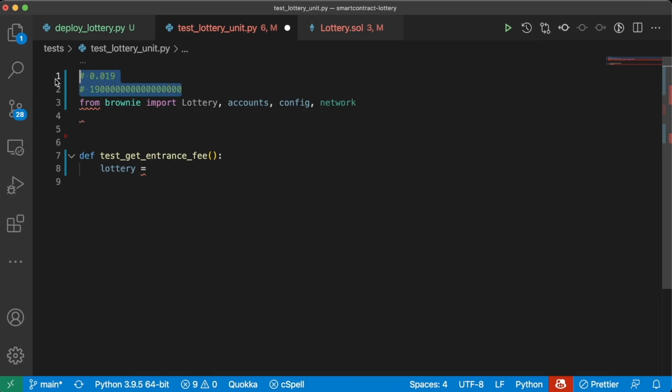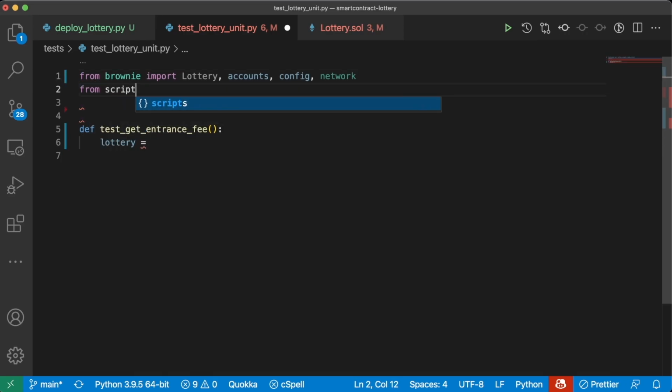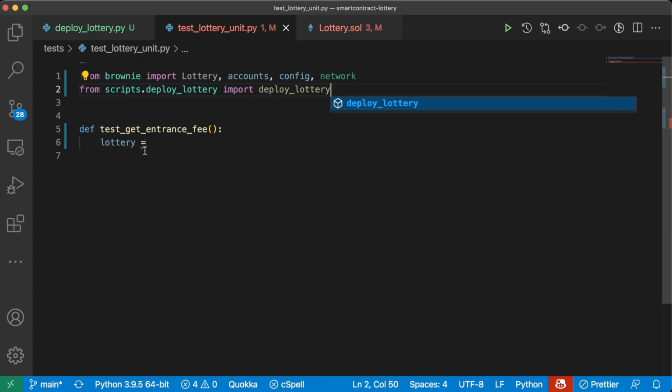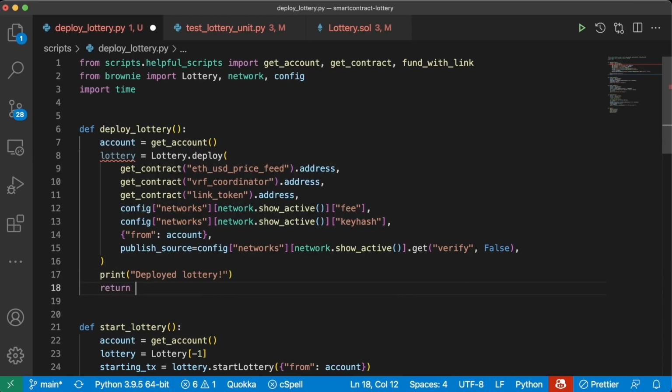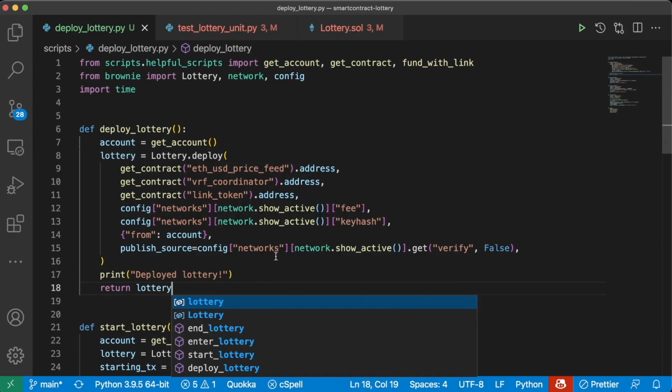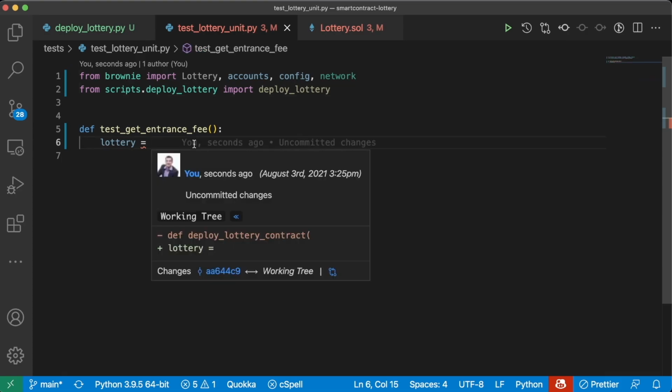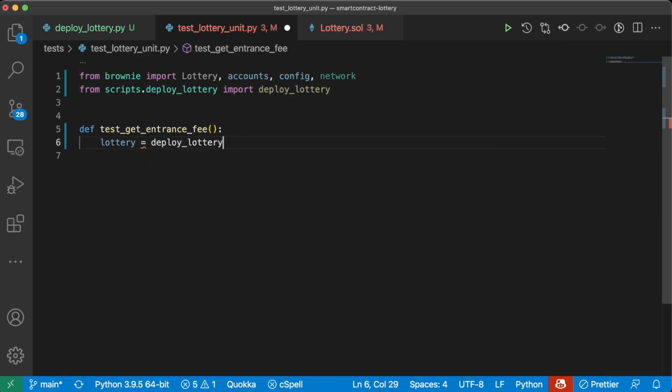We can get rid of these two comments too. We'll say from scripts.deploy_lottery import deploy_lottery. And on this deploy lottery function, we'll just return our lottery. Now in our unit test, we'll say lottery equals deploy_lottery, and this will give us our lottery contract.